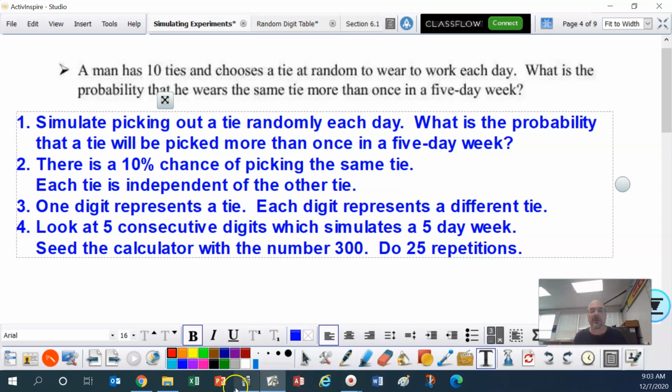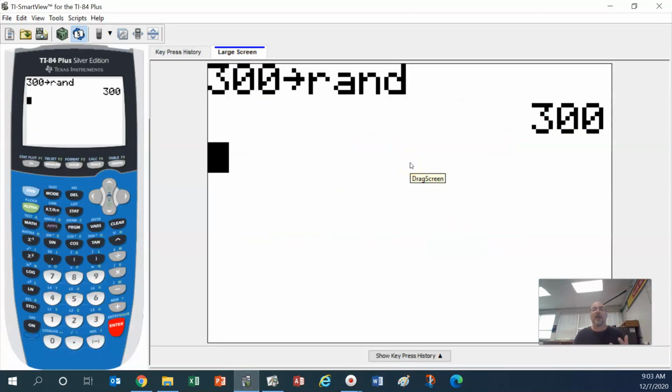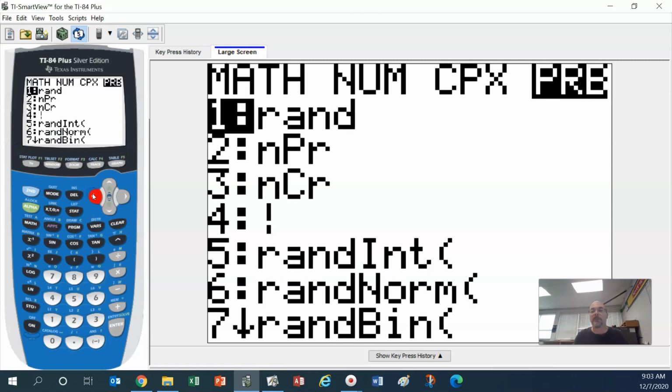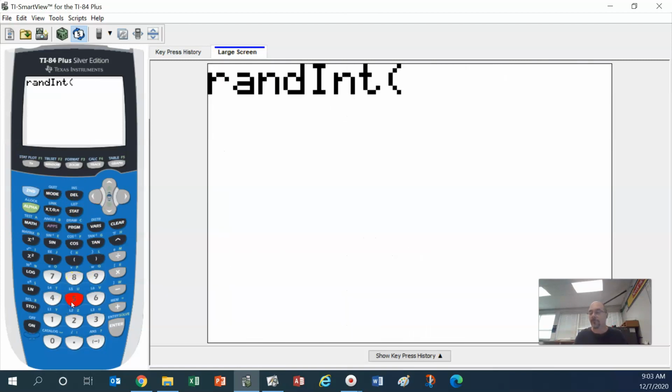All right, so back to the calculator. I've seeded the calculator. Now I'm just going to clear my screen. I'm going to go back to math, go back to probability, and pick number 5. Now, this is the nice thing. I'm just going to use 0 through 9, because I said digit. So I'm going to go 0, comma, 9. So the calculator is going to randomly pick 0 through 9. And then I'm going to put a comma, and I'm going to put a 5 for a 5-day week. Okay? If you didn't get that, rewind it and listen to it again.